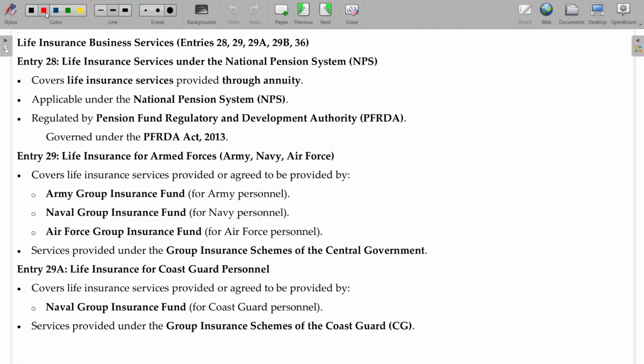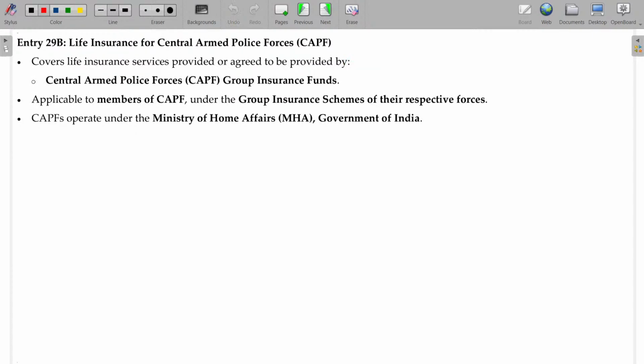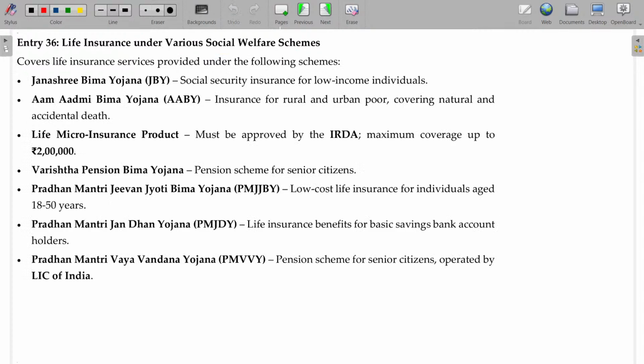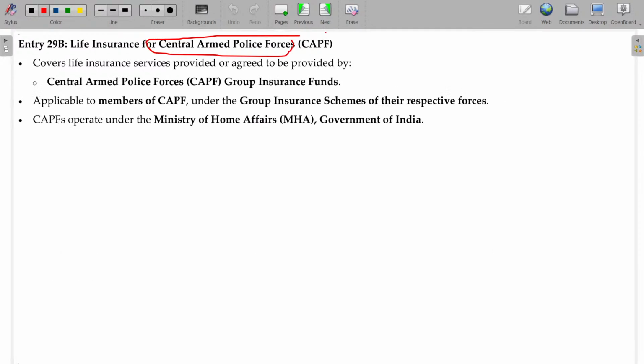Life insurance business services. Life insurance services under National Pension System, or life insurance for armed forces, or life insurance for Coast Guard personnel, and life insurance for Central Armed Forces. All these things are exempted.